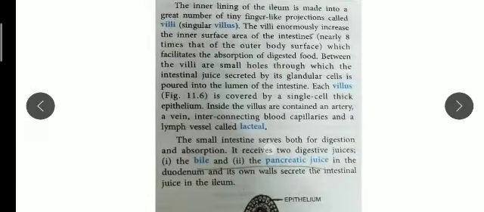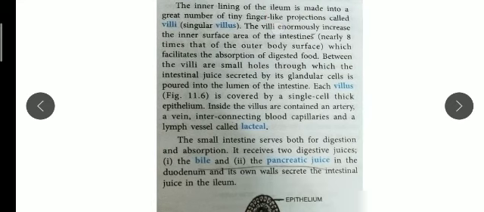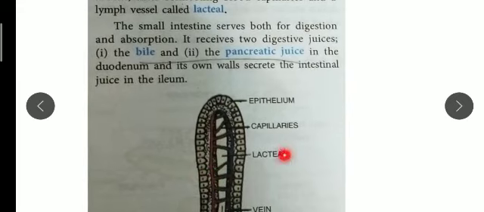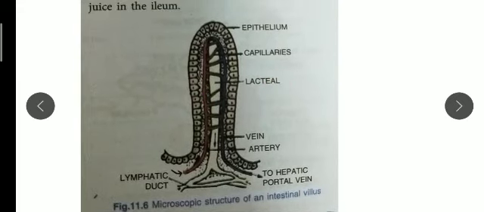Then you can see here the inner lining of the ileum contains finger-like projections called villi. The singular is vilus. These villi also contain microvilli. I have shown you the diagram of the microscopic structure of the villi of the small intestine. So here you can see the labeling is given.